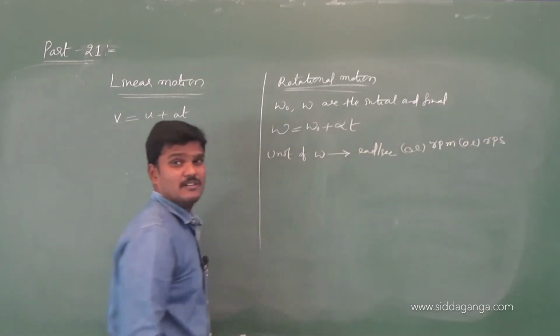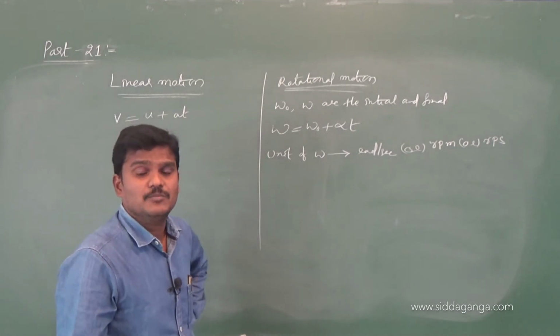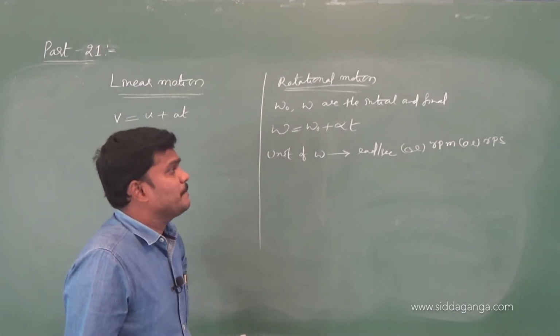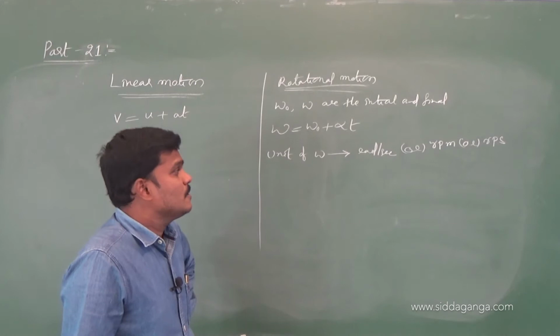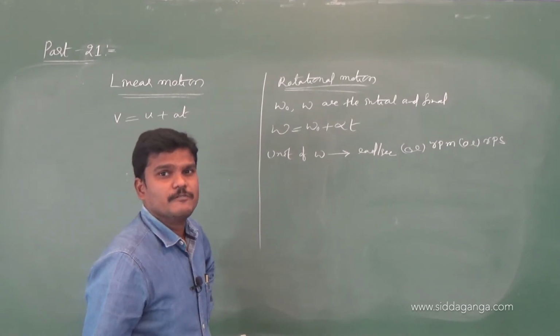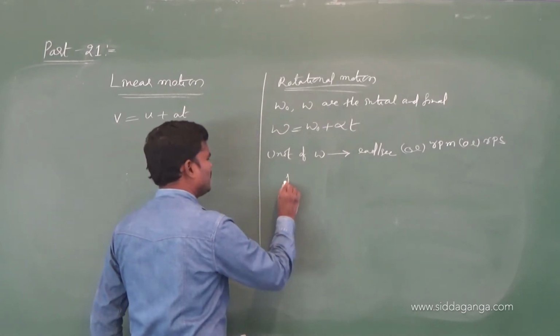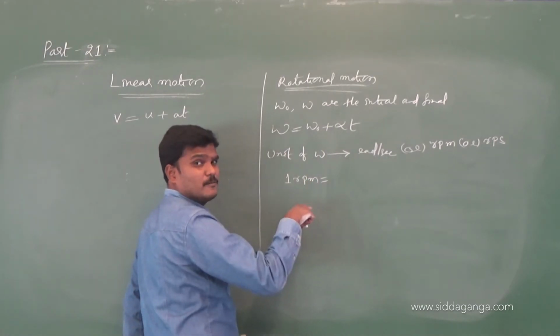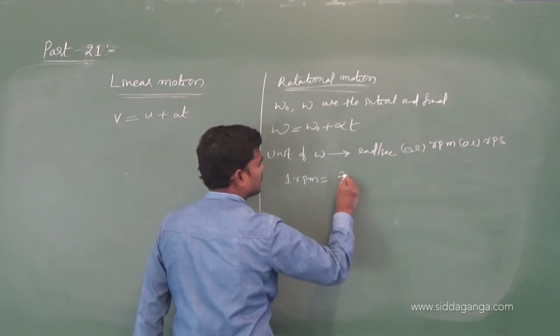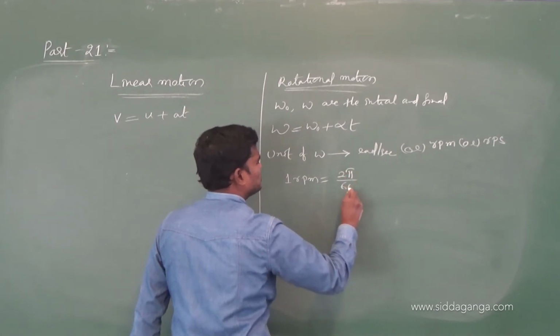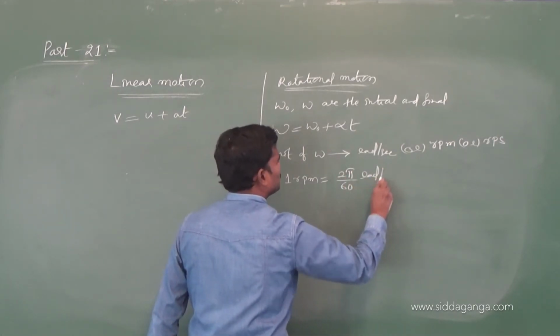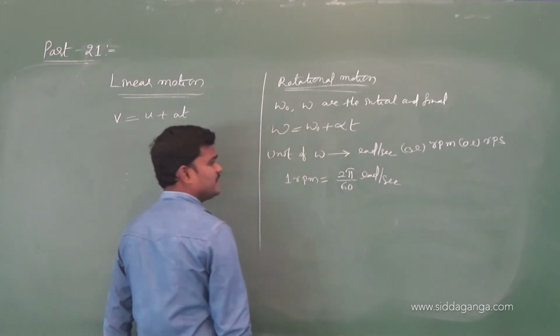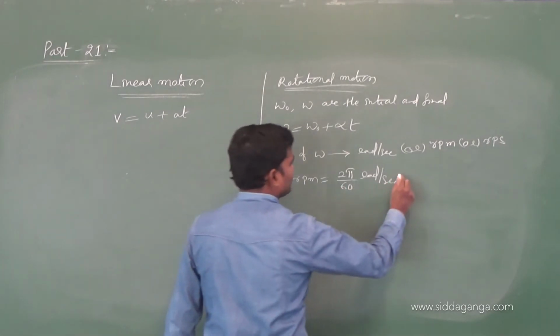You covered all these things in circular motion, in the motion in a plane chapter. RPM, RPS. What is RPM? What is 1 revolution per minute? Tell me. 1 RPM, 1 revolution per minute. 1 revolution is nothing but 2 pi radian, and a minute means 60 seconds. So 1 RPM value, how much?